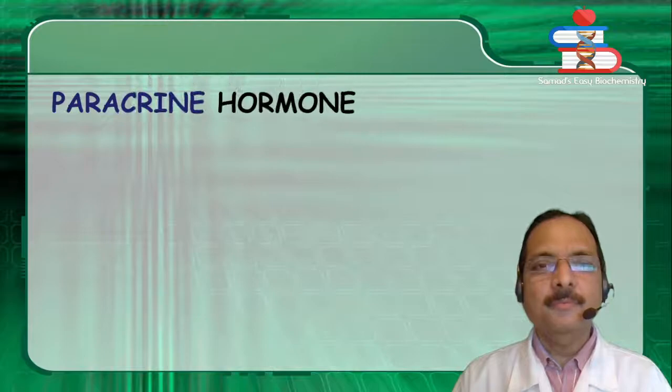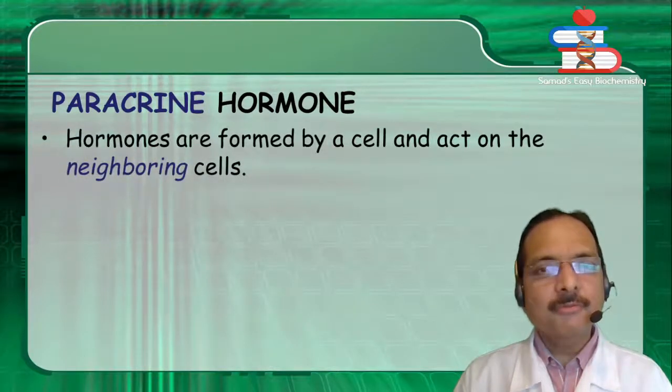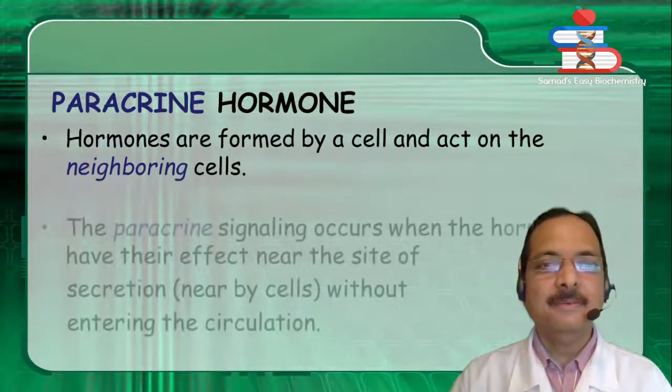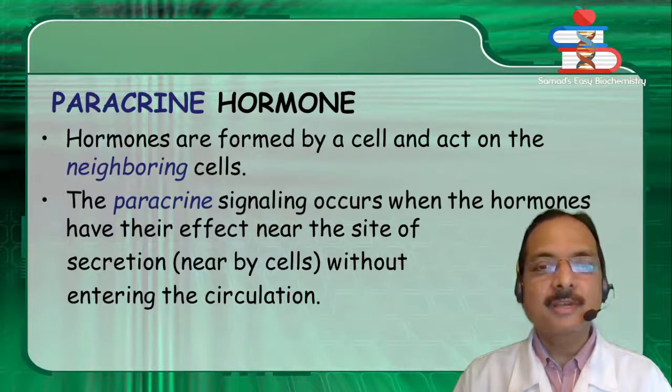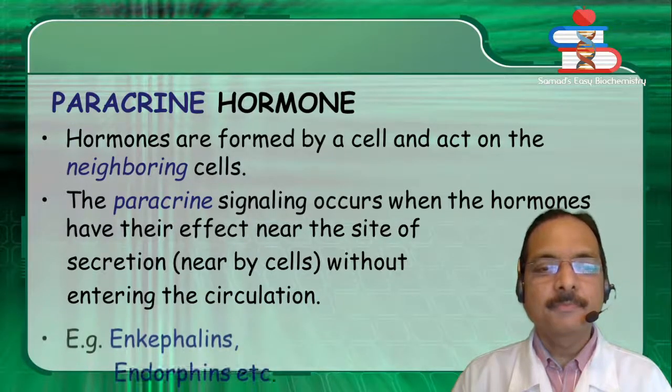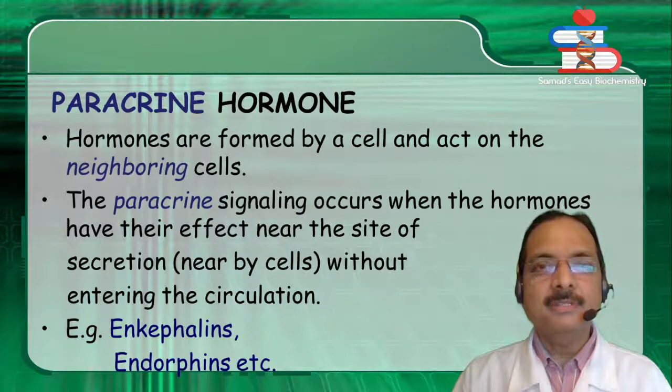Paracrine hormone. Hormones are formed by a cell and act on the neighboring cells. The paracrine signaling occurs when the hormones have their effect near the site of secretion, that is, nearby cells, without entering the circulation. Example, enkephalins, endorphins, etc.